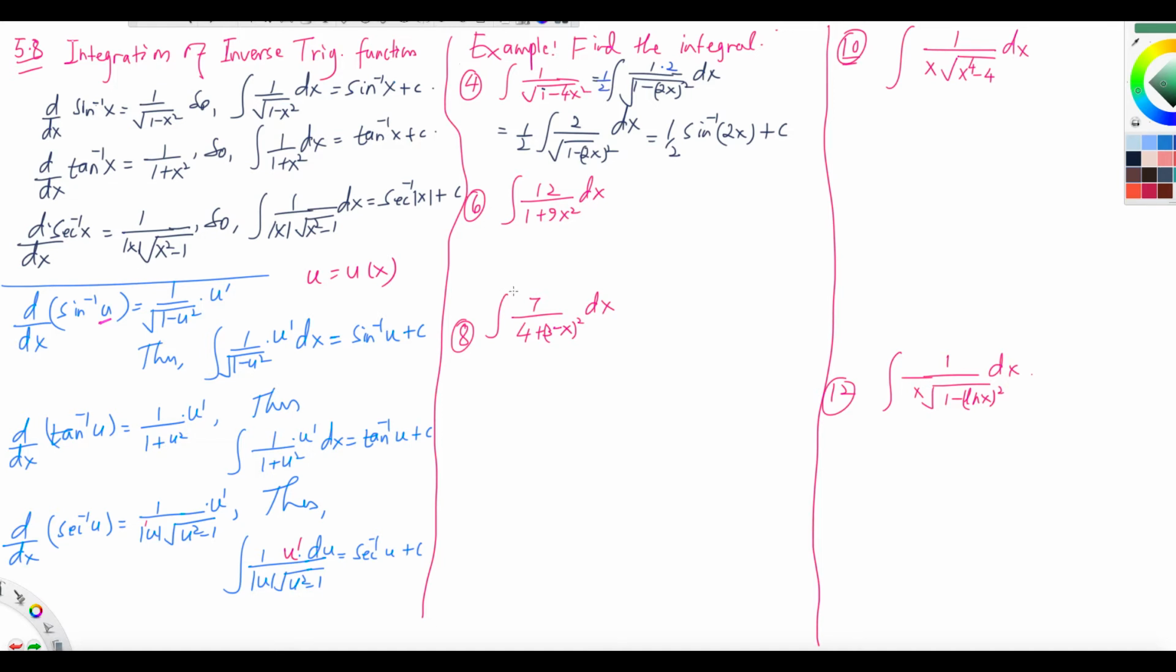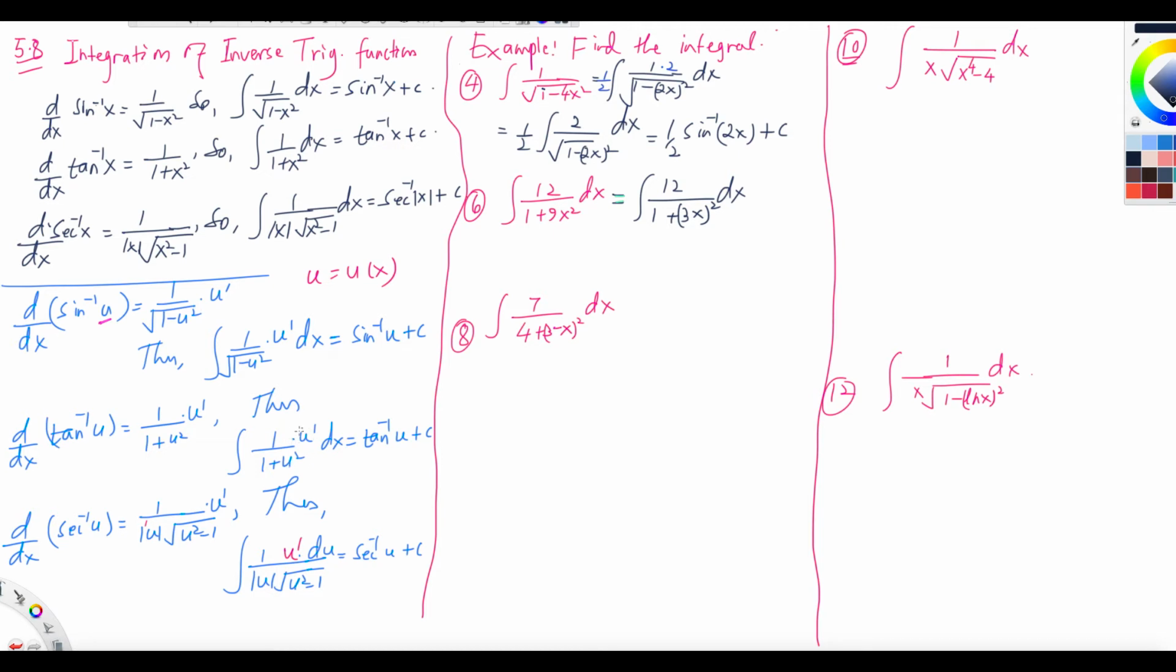Okay, guys. All right. So the next thing is, let's do this one. Since there is a plus, it is like tangent inverse, right? So you need to do 1 over 1 plus u squared. So can I write like this? Let me write the integral. I can put 12 here, or just let me keep 12 inside for now, and then write 1 plus 3x squared, and then dx. It is like 1 plus u squared.